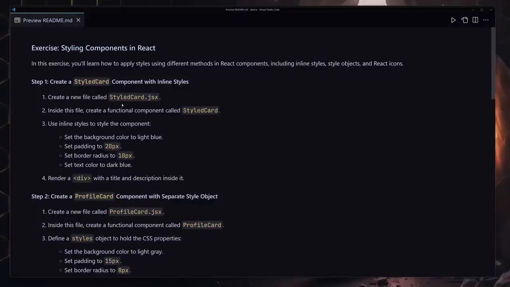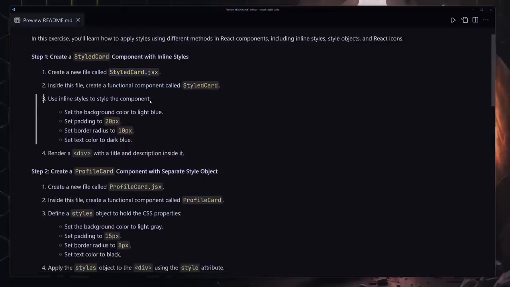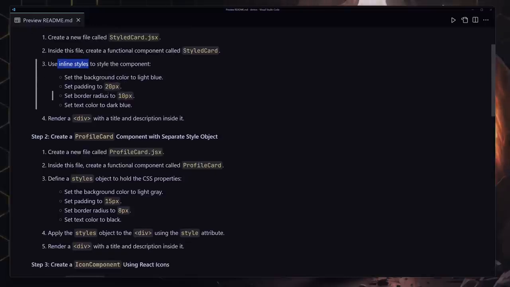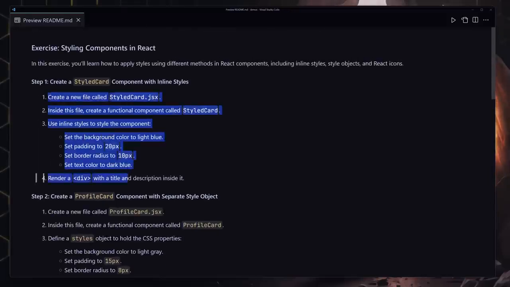Welcome to the styling challenge. In this challenge, I want you to create a StyleCard.jsx file, and inside there you're going to be defining a functional component with the name of StyleCard and use the inline style. Here the keyword is use the inline style to style your component. By using the inline style, you have to change the background color to light blue, also provide a padding of 20 pixels, provide a border radius of 10 pixels, and also change the color of the text to dark blue or something like that. Okay, so that's going to be the first portion of this challenge.